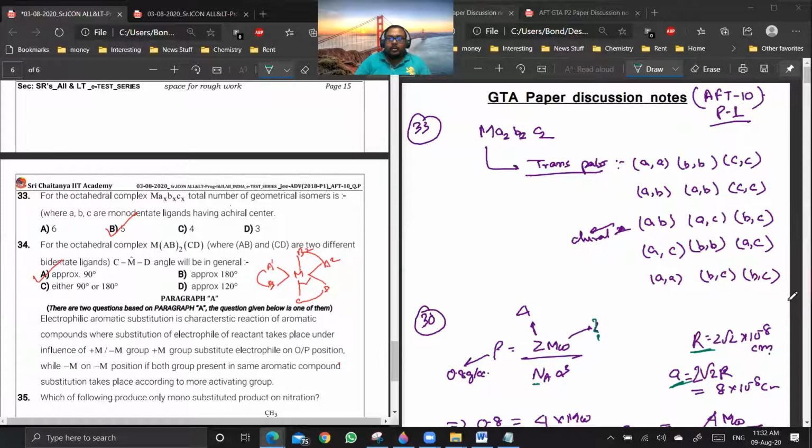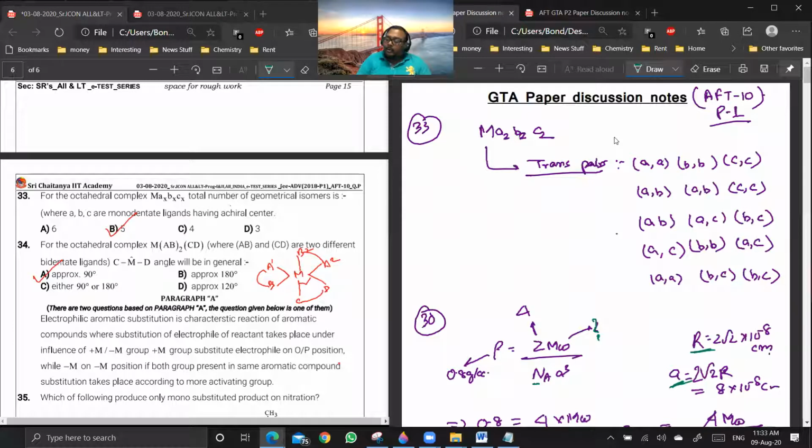Are you getting a point? So 34. See, 34 is something like this. So they are asking only G. 33 is clear to all of you, no? Okay. So you see, in 33 they are saying that A, B, and C are achiral ligands. But they have asked for total GI. So total GI will be this. Out of this, only this one will be optically active. All others will be optically inactive.